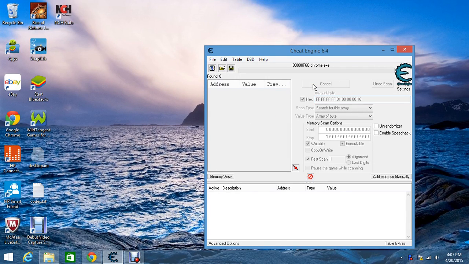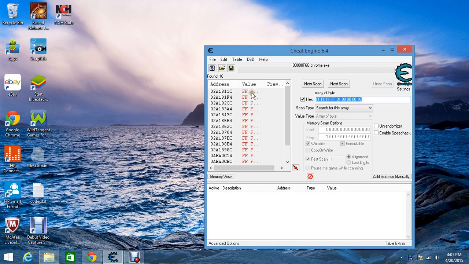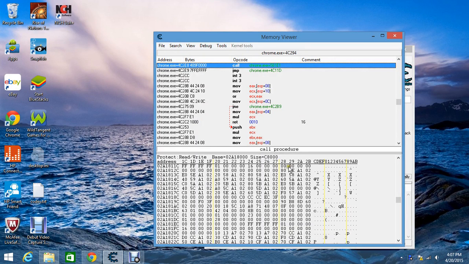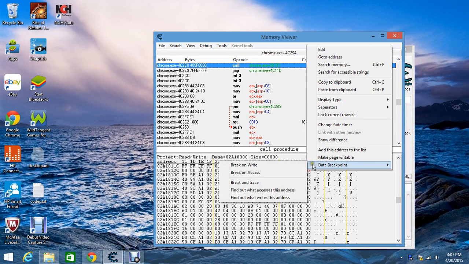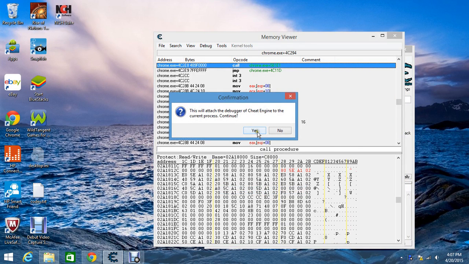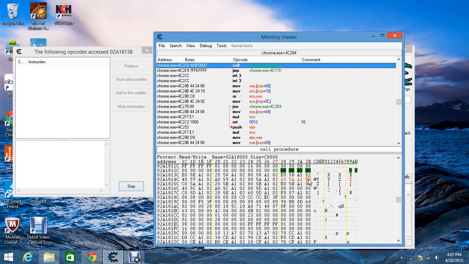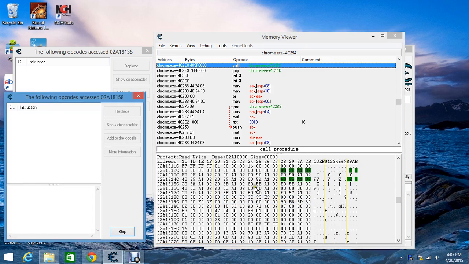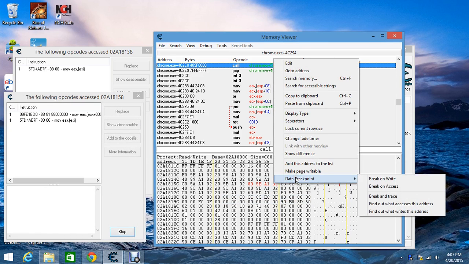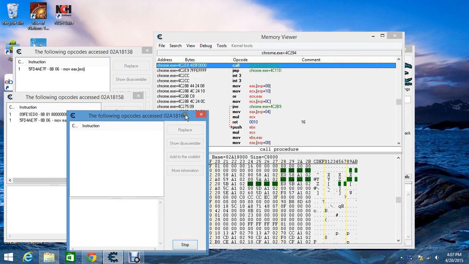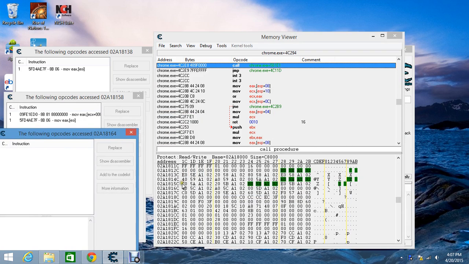You hit first scan, first one, select this address, find out what accesses this address, yes. Keep going to the same one, these. Just back over.